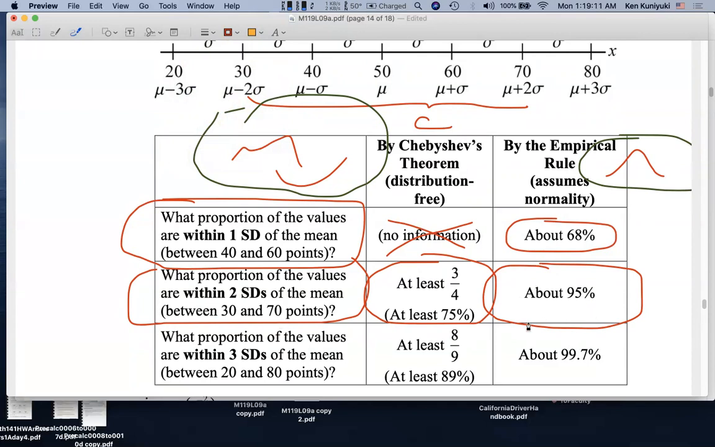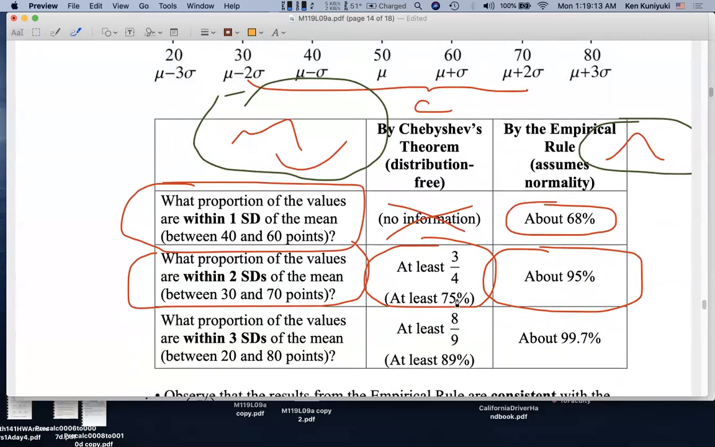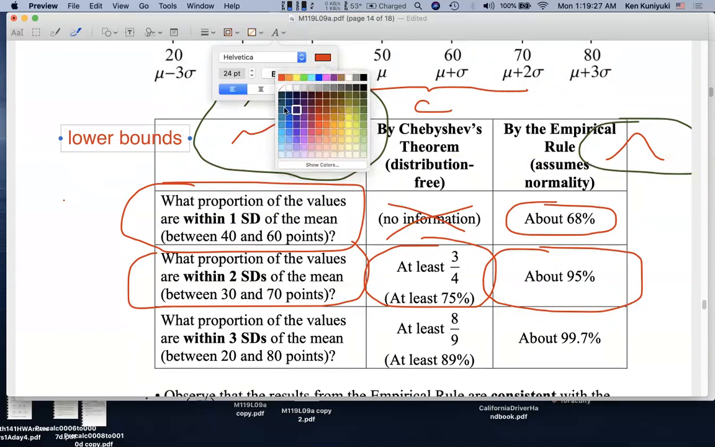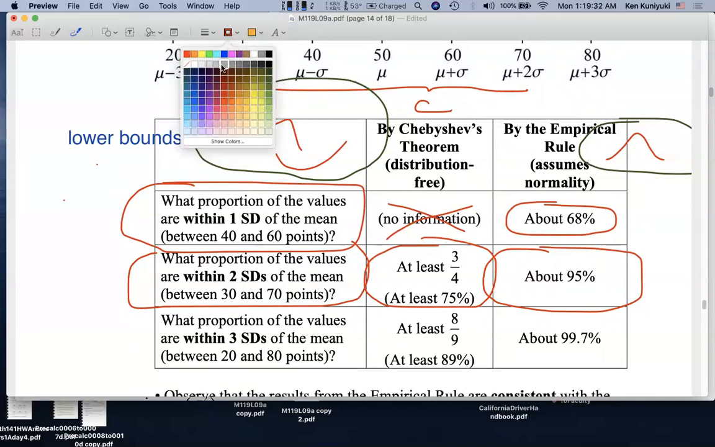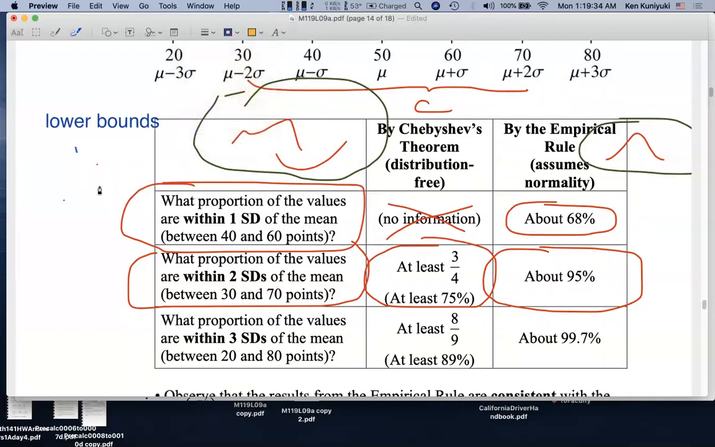So it's more of a pinpointing. Remember, Chebychev's theorem gives us lower bounds. 3/4, 75%, these are lower bounds. It could be more. I'll do this in blue. So Chebychev's theorem gives us lower bounds. It could be 100%. The empirical rule actually pinpoints an estimate.